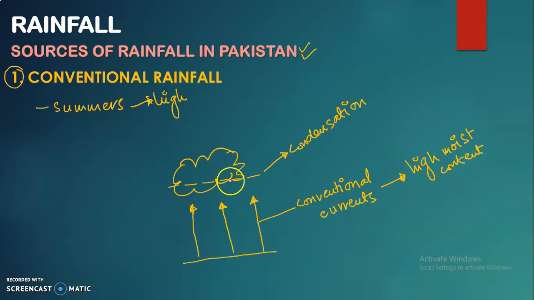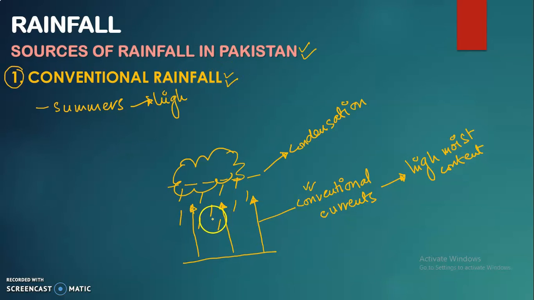So when the condensation occurs and the clouds are formed, and when those clouds are unable to carry the water droplets, they throw them down to the surface in the form of rain. And just because this rain occurs because of the convectional currents, that is why this is called a convectional rainfall.